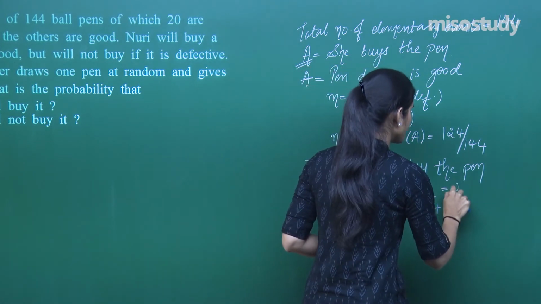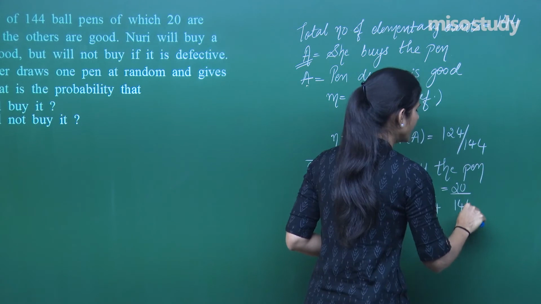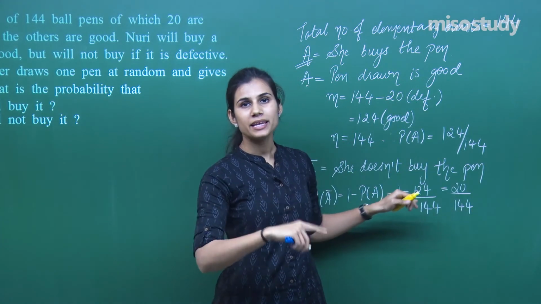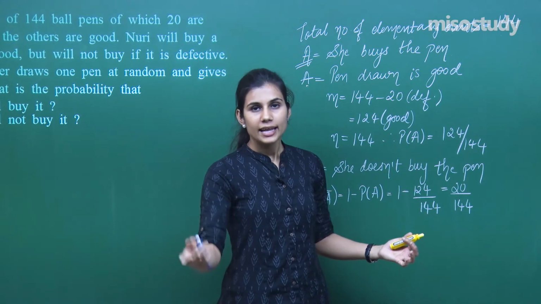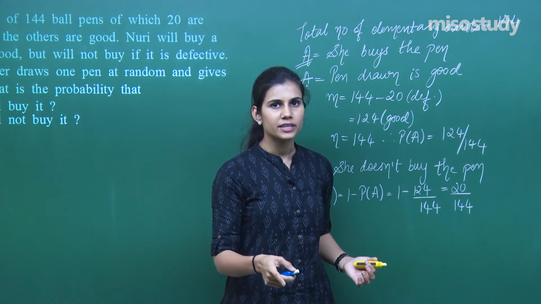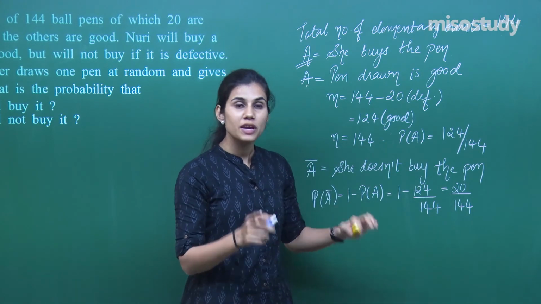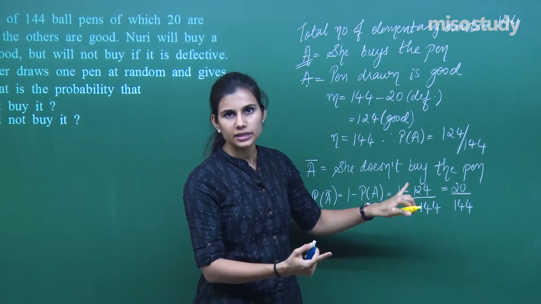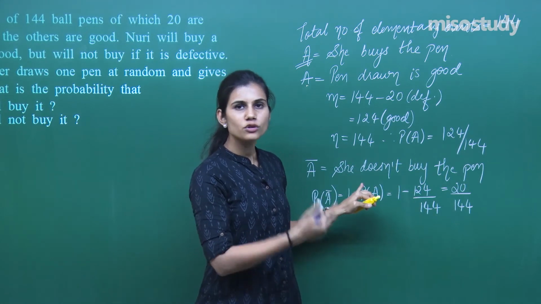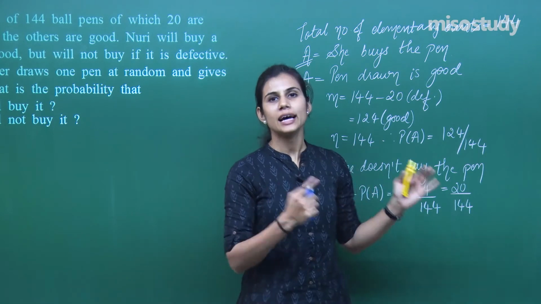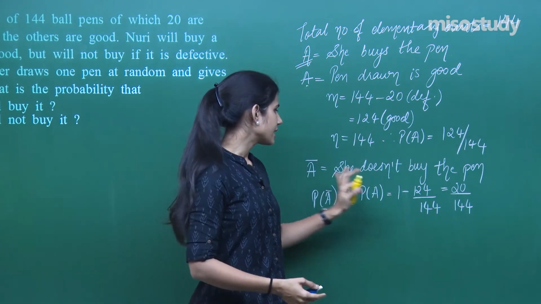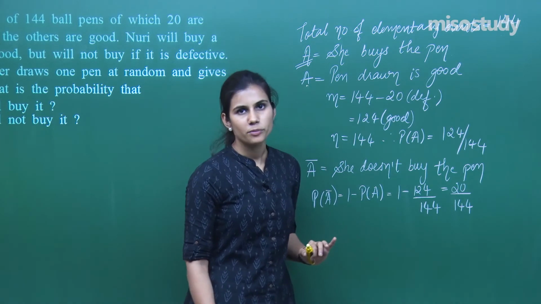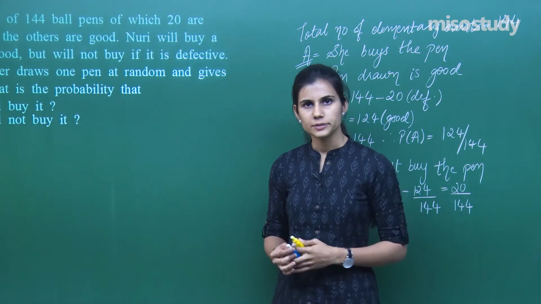When you remove this, what do you get? 20 upon 144, which you could also have evaluated directly, because her not buying the pen is the same as the pen being defective. Only then will she not buy. And out of 144 pens, only 20 pens are defective. So 20 is the number of outcomes favorable to event A bar. That means she is not buying the pen, or the pens are defective. The total number of elementary events is 144. So 20 upon 144 would have been the answer in that case as well. Fine. Or you can directly use the formula that probability of A plus probability of A bar is 1. So probability of A bar is 1 minus probability of A. This also gives your answer.